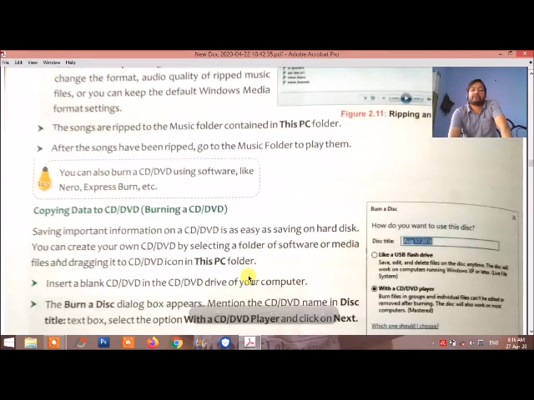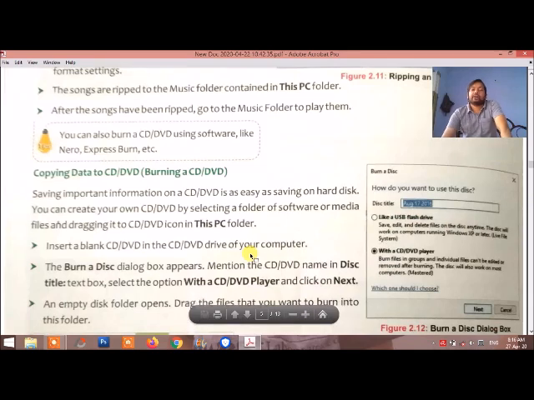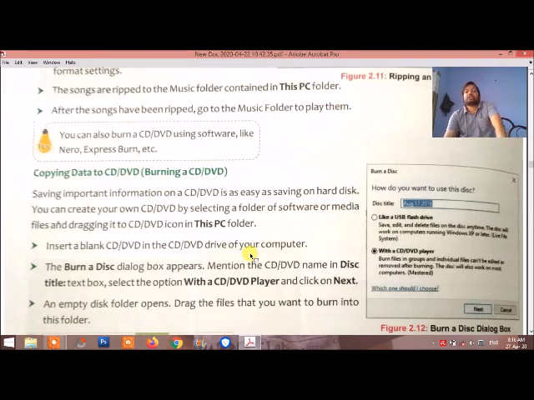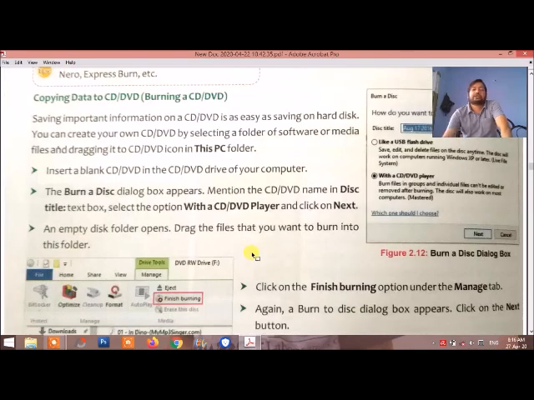Next topic is burning. What do we mean by burning? It means copying data from the computer to a CD or DVD. Burning means writing data on a CD or DVD. Its process is that first of all we put the CD or DVD into the drive, and after that we copy whatever we want from the system, open the CD or DVD drive, right click and paste it. It is one of the best features of Windows 10.